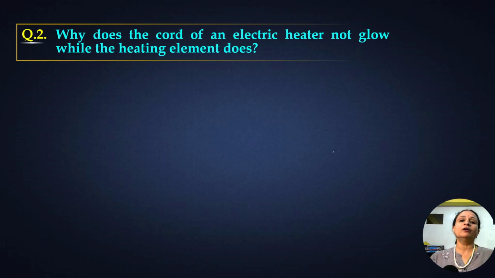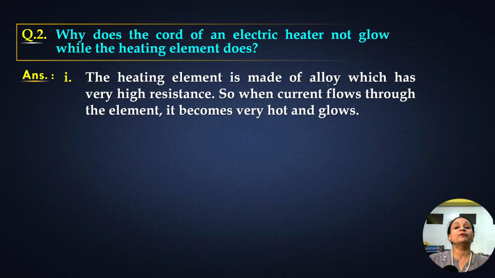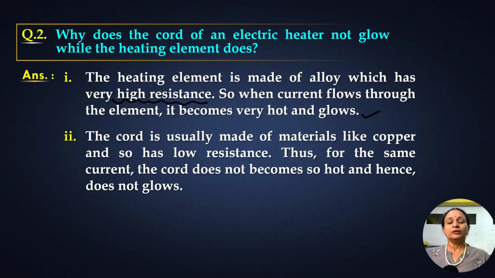Okay, now the next question. Why does the cord of an electrical heater not glow while the heating element does? कॉर्ड रहता है इलेक्ट्रिकल हीटर में. कॉर्ड मतलब जो वायर आ रही है और उसका कॉइल है. कॉइल ग्लो होता है और कॉर्ड ग्लो नहीं होता. तो the reason is the heating element is made up of an alloy which has a very high resistance. So when the current flows through the element, it becomes hot and glows. Right? Now what happens to the cord? Cord is made up of copper, aluminum. तो रेजिस्टेंस क्या है उसका? कम है ना. It has low resistance.